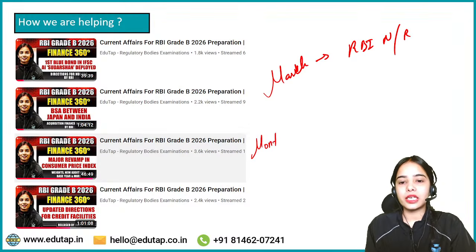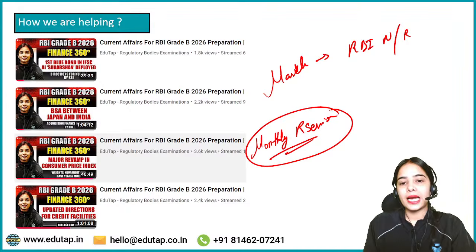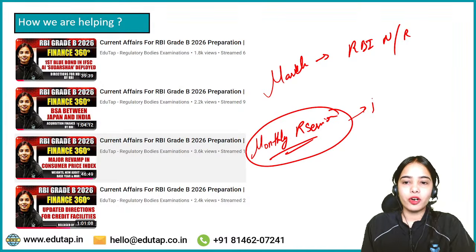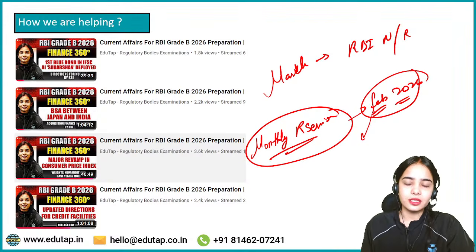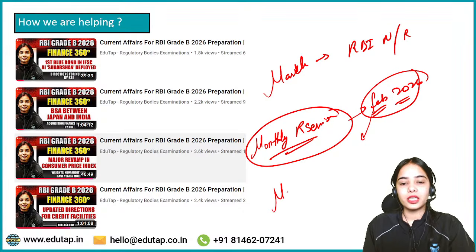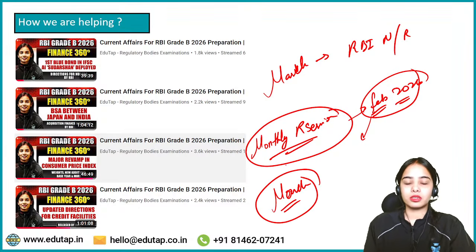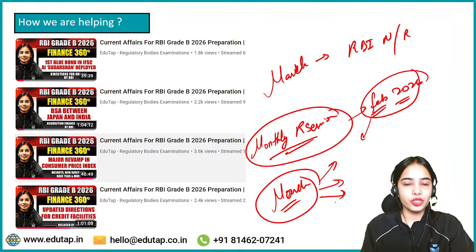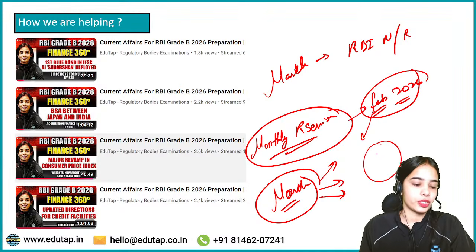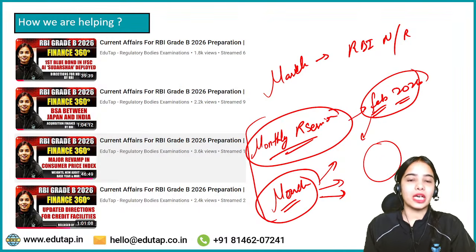The team is planning to release the monthly revision sessions soon on a weekly basis, and they will be brought from Feb 2026 onwards. The Feb month is not so important, so we will only focus on the most important articles, RBI notifications, RBI press releases and finance current affairs from Feb. But from March, the current affairs become more and more important. So all the finance 360 sessions from March you have to watch, and then I will also take a monthly revision session. So that is the surprise that many students who are asking for monthly revision sessions, they are soon going to be released. Okay.